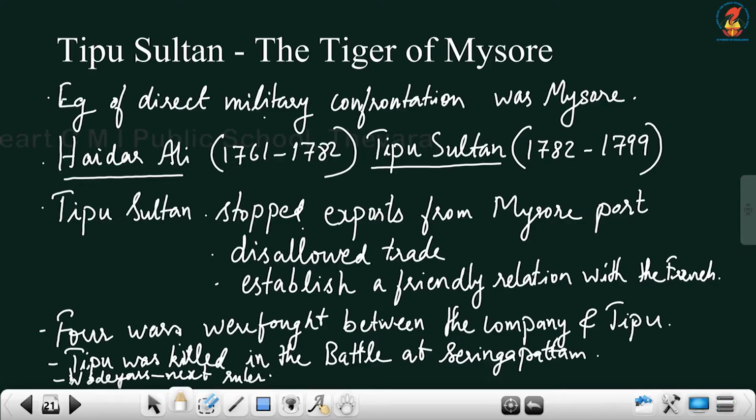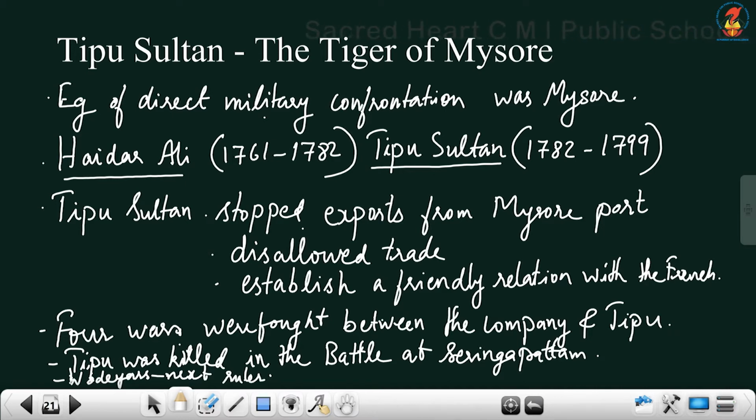Okay. So Tipu Sultan stopped exports from Mysore port. Then he disallowed trade and established a friendly relation with the French. This infuriated the Britishers, and as a result they fought. There was a fierce war between Tipu Sultan and the company. Four wars were fought between the company and Tipu. Tipu was killed in the battle of Seringapatam.